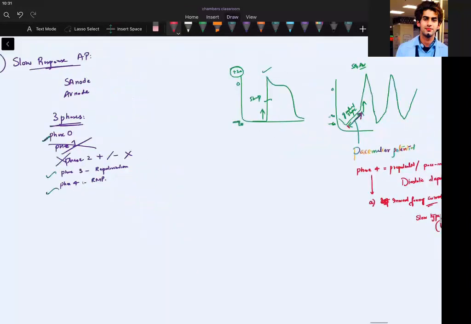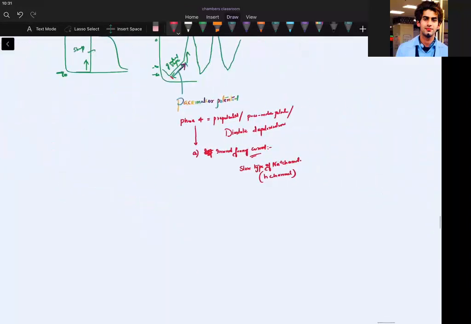The funny thing about this sodium channel is that it gets activated when the cell becomes hyperpolarized. When your membrane potential goes towards hyperpolarization, can you understand hyperpolarization? Hyperpolarization means going more negative, negative, negative. Like when I say -10, it is polarization. -2 is polarization. When I say hyper, I will take something high like -50, -40, going more negative.